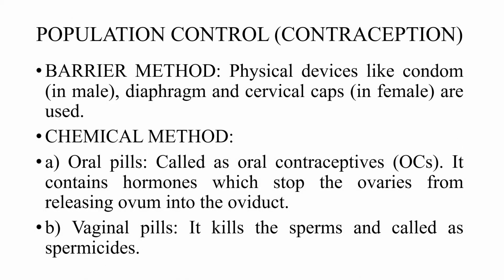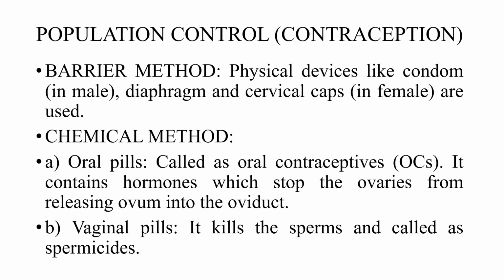Population control or contraceptive method. Contraception means how to control the population. Different methods are there. First one, barrier method. Physical devices like condom in male, diaphragm and cervical caps in female are used.